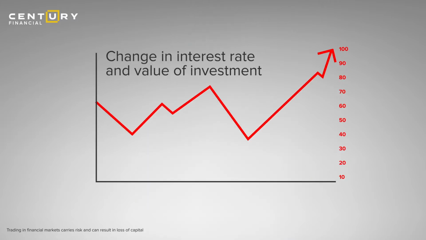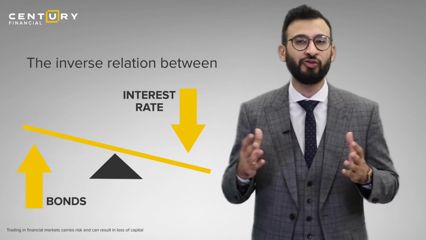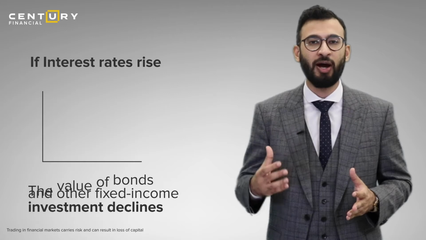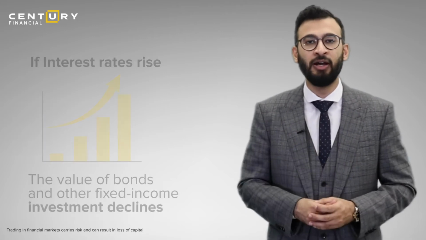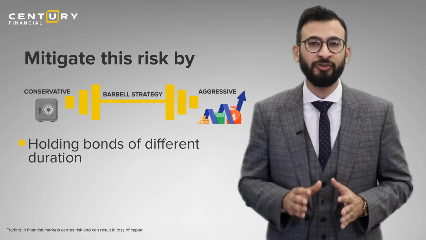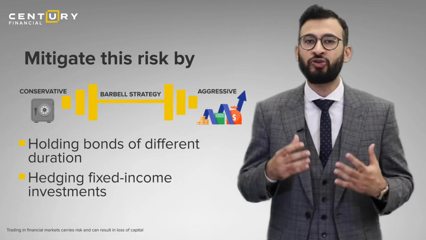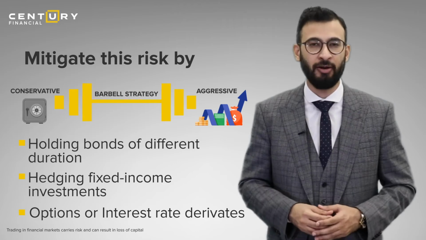Interest rate risk shows a change in interest rate and the change it can bring in the value of an investment. We all know that the relationship between bonds and interest rates is inverse most of the time. And if interest rates rise, the value of a bond or other fixed income investments will decline. So interest rate risk can be reduced by holding bonds of different durations or just by hedging fixed income investments with options or interest rate derivatives.